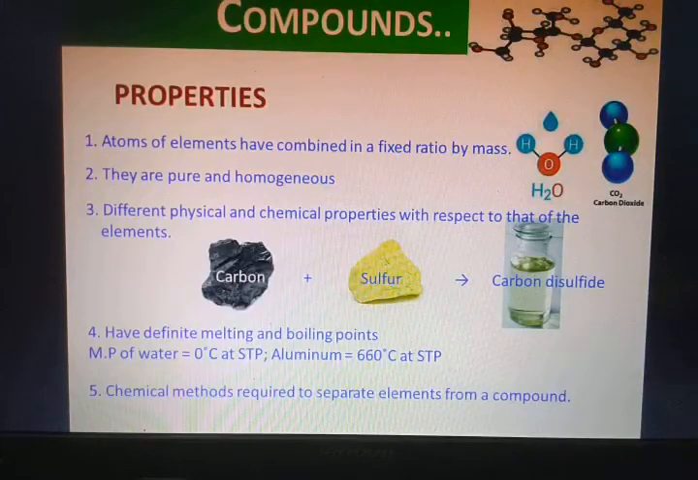The next property is that chemical methods are required to separate elements from a compound. So physical methods will not work, so we need chemical methods. We need to react a particular substance with another one, and then after a few reactions, for example temperature changes, pressure changes, we can get back the original elements which made the compounds.